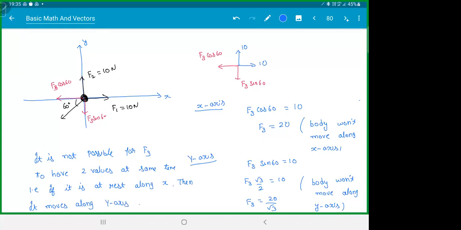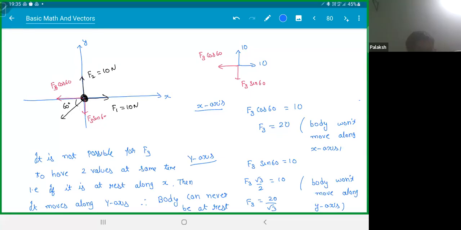Got it? So what is the answer? Therefore, body can never be at rest. There is no answer. You can't find a value of F3 which will satisfy. Is that clear, everyone?